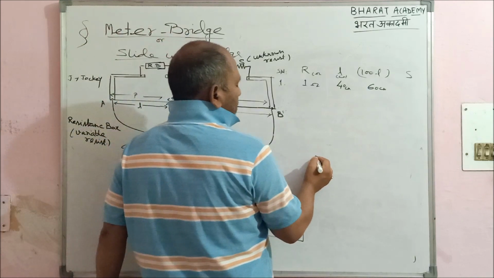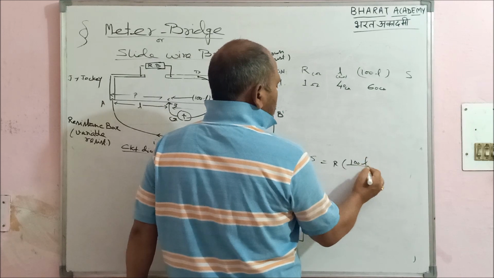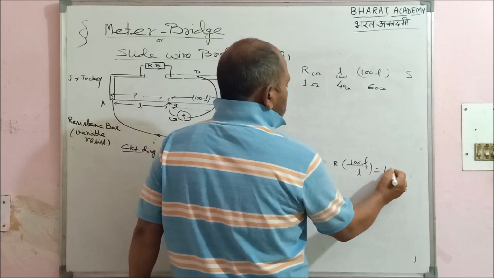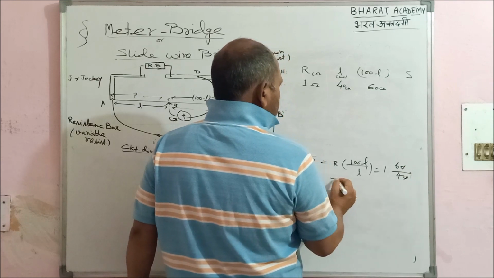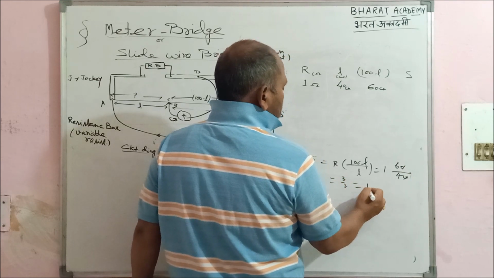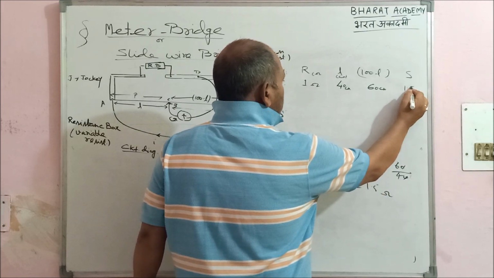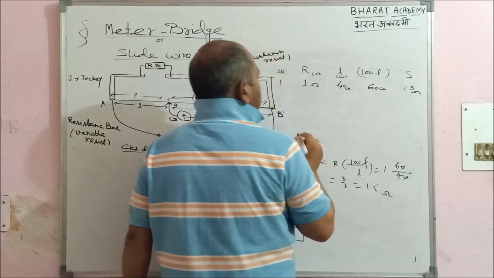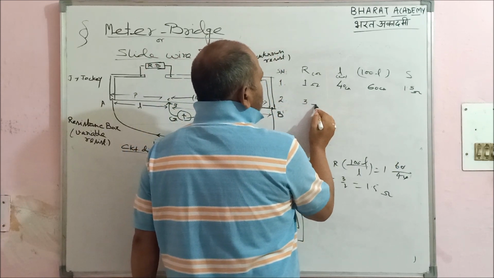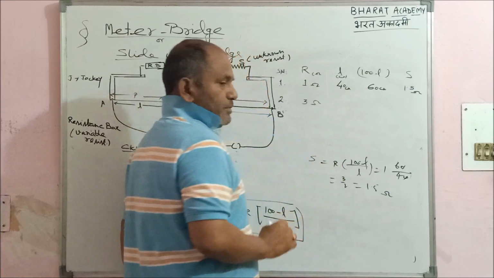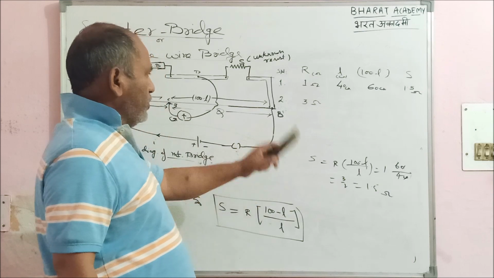How? Rough you can do it. 100 minus L by L. R is 1, 100 minus L is 60 by 40. It will give you what? 3 by 2, means 1.5 ohm. Very easily it comes out to be 1.5. Second reading, I can have 3 ohm, right? Just an approximation I am taking.